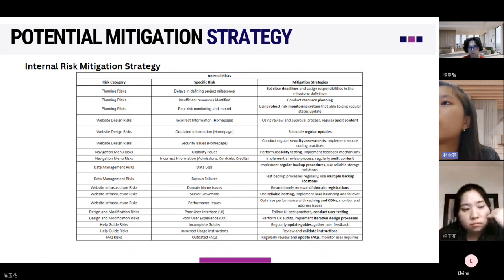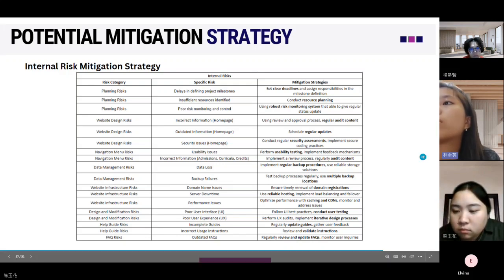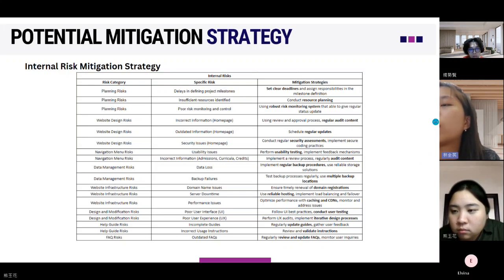For the mitigation strategies, we can set clear deadlines for the delays in defining project milestones. For the insufficient resources identified, we can conduct resource planning. And for the poor risk monitoring and control, we can use a robust risk monitoring system that is able to give regular status updates, and so on. Next.